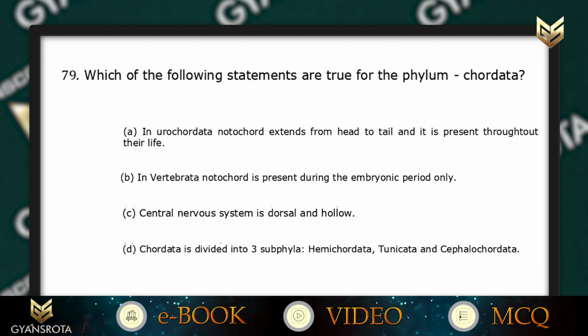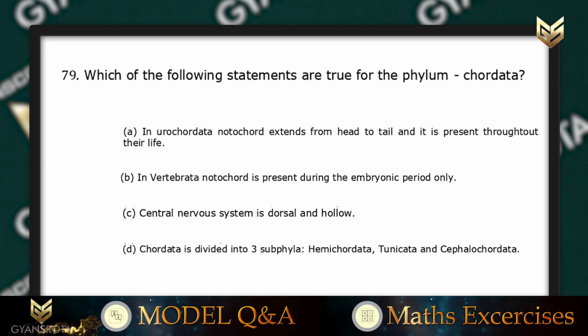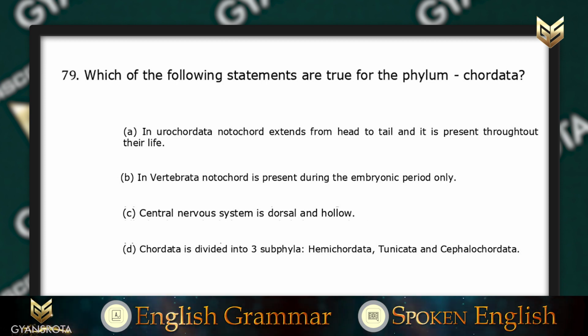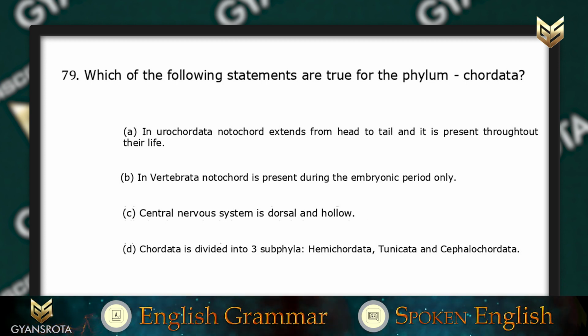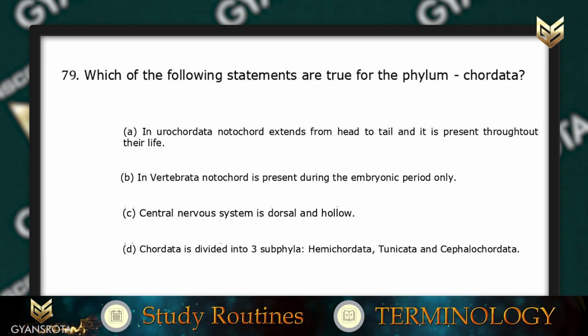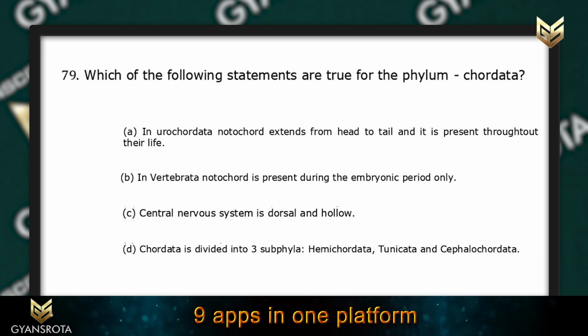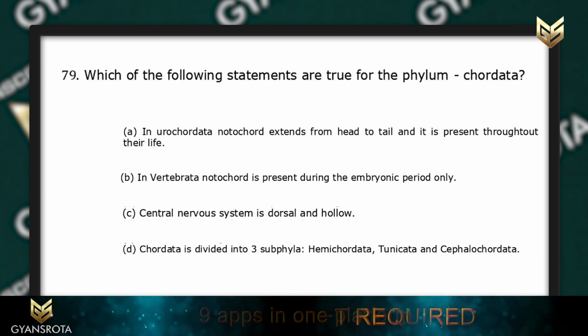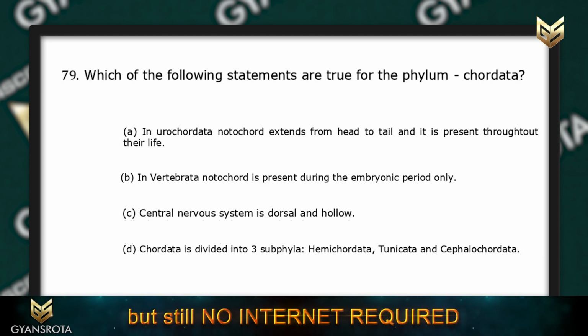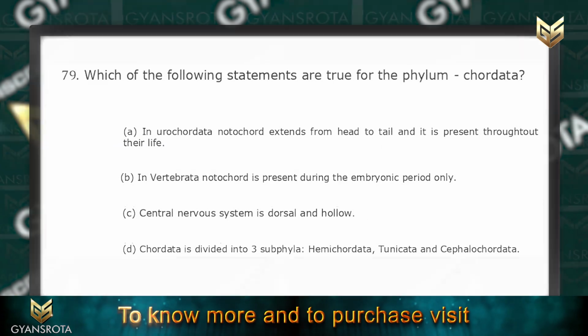Which of the following statements are true for the phylum Chordata? Statement number 1, it is written, in Urochordata, notochord extends from head to tail and it is present throughout their life. Next is statement B, it is written, in Vertebrata, notochord is present during the embryonic period only. Next is statement number C, central nervous system is dorsal and hollow. And the last statement is statement number D, Chordata is divided into 3 subphyla, Hemichordata, Tunicata and Cephalochordata.